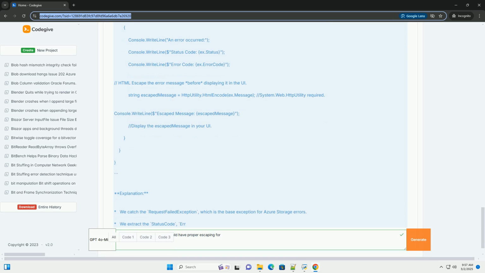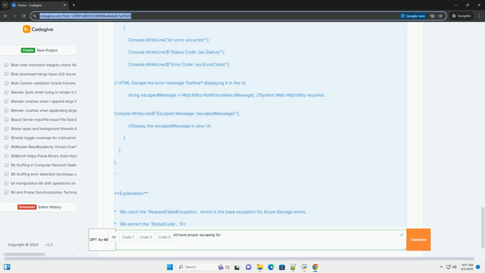We extract the status code, error code, and message from the exception. Crucially, we use HttpUtility.HtmlEncode to escape the ex.Message before displaying it. This prevents the XSS attack.